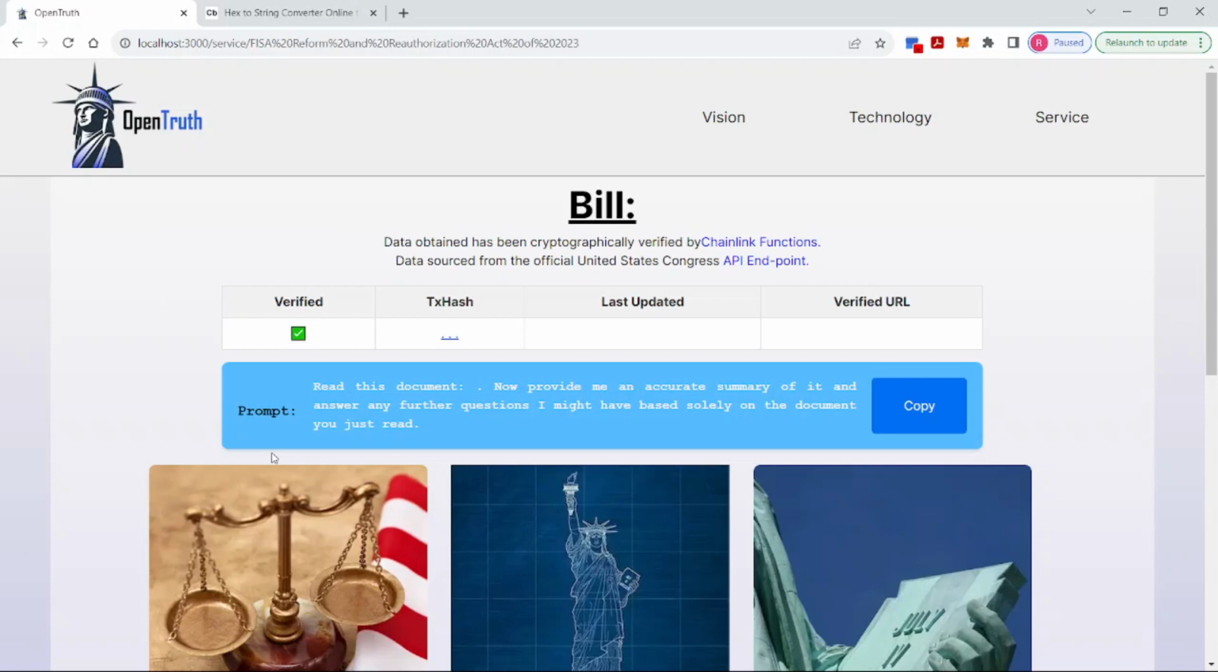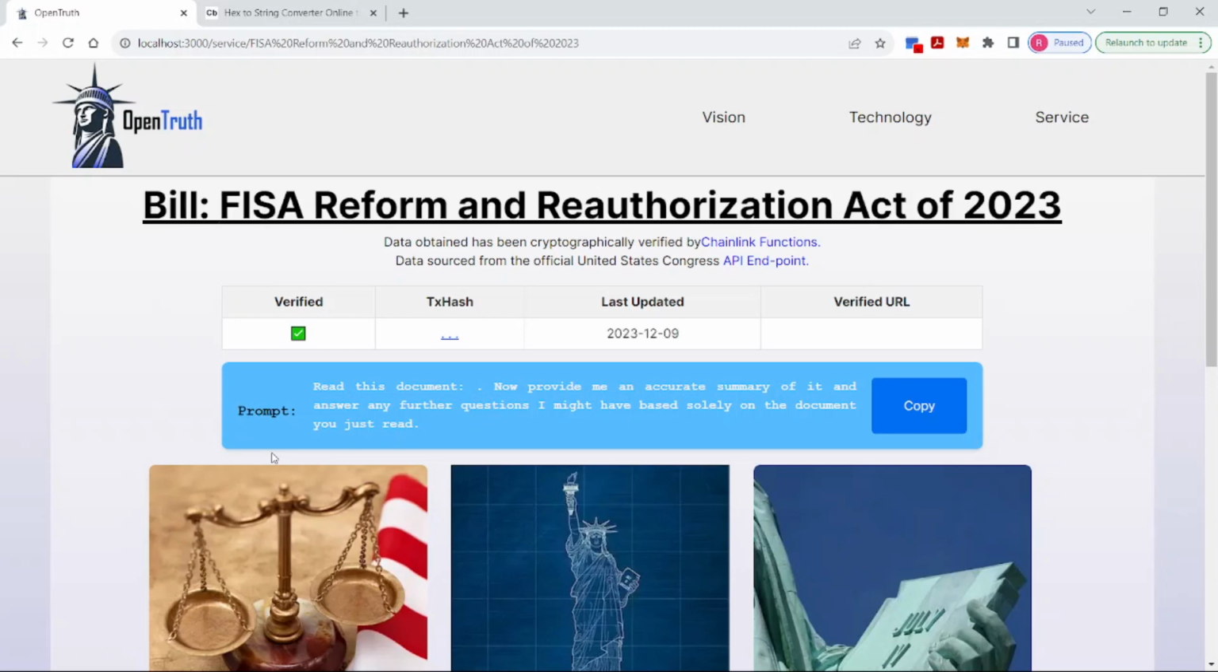Right now, Next.js is checking if this bill has been verified before, which it hasn't. So it has initiated a Chainlink Functions request to get the bill source data, which is why the transaction hash and the verified URL are unpopulated at the moment. So we are going to have to wait.